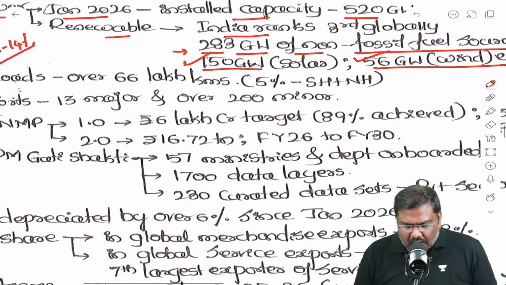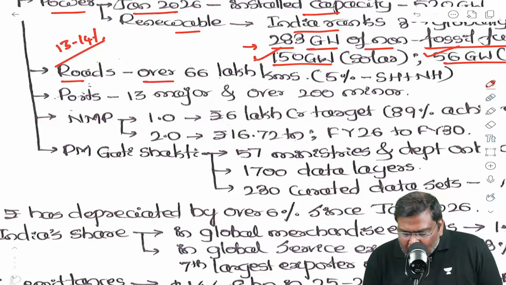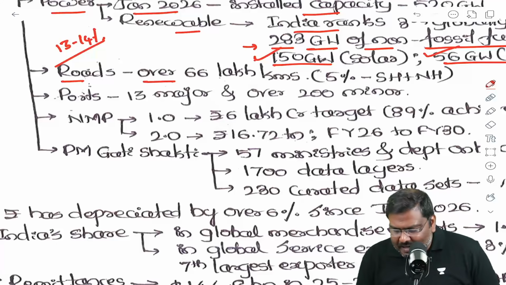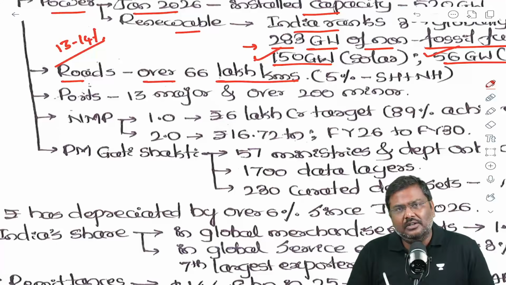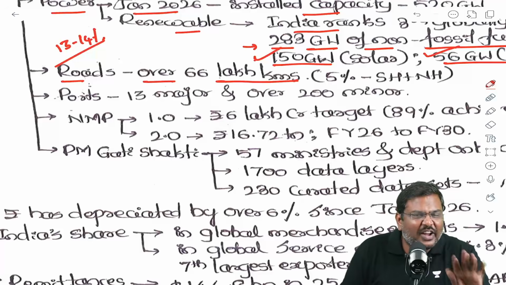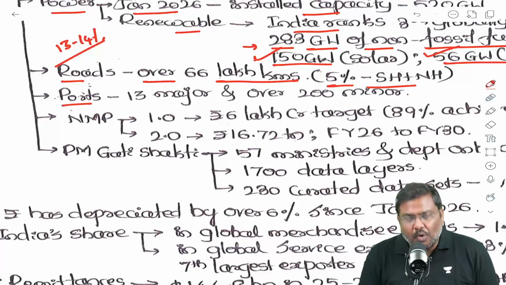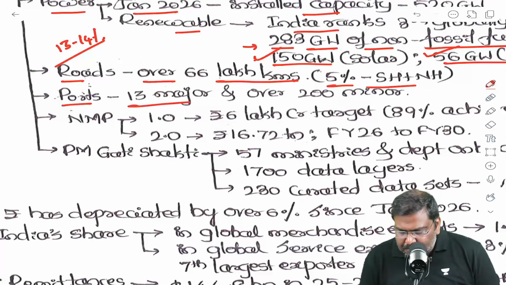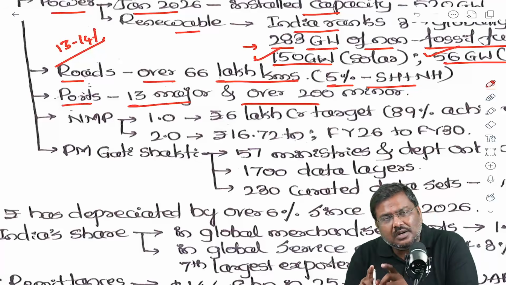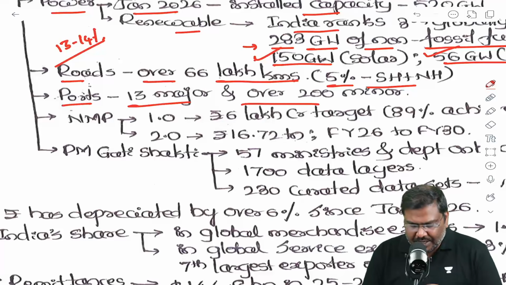Roads, India accounts for more than 66 lakh kilometers length of road network. But out of this, hardly 5% is the state highways as well as national highways. Ports, there are 13 major ports and more than 200 minor or non-major ports in India.